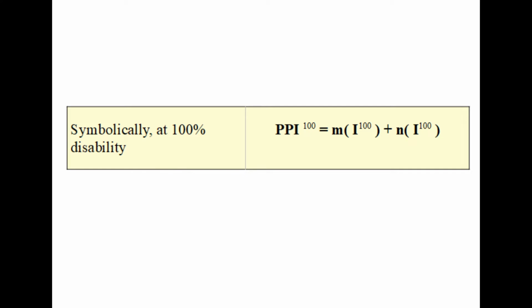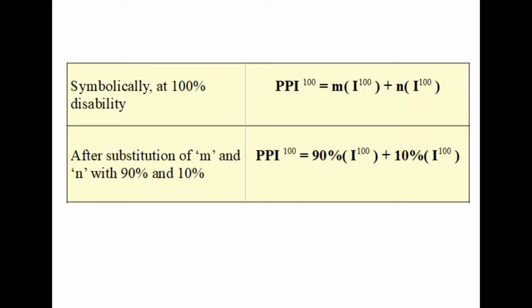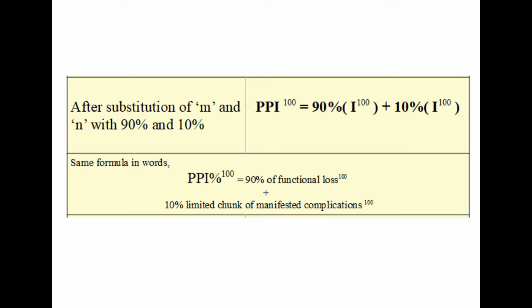Now we know M is 90 and N is 10. That is, we are sure. After substitution of M and N with 90 and 10 respectively, the formula looks like this. At 100% disability or 100% physical impairment, the same formula in words looks like this: PPA percentage at 100% is equal to 90% of functional loss and 10% of complications.